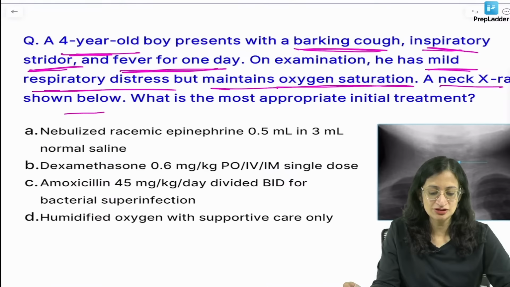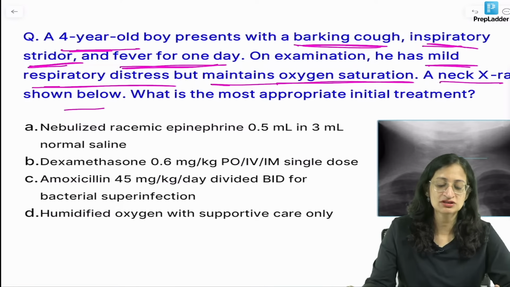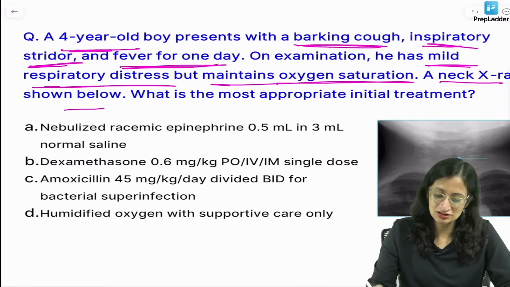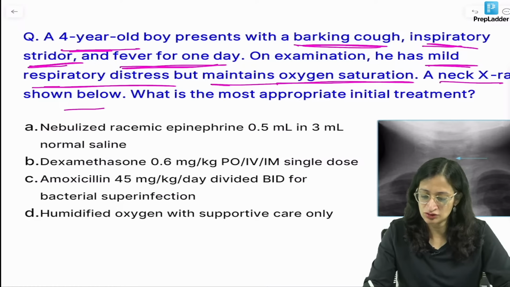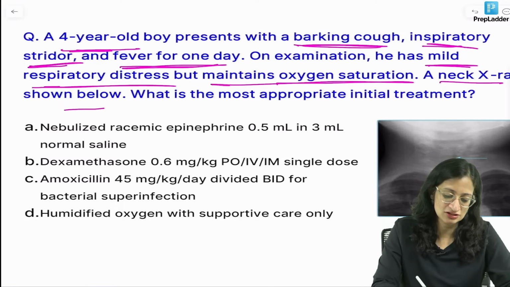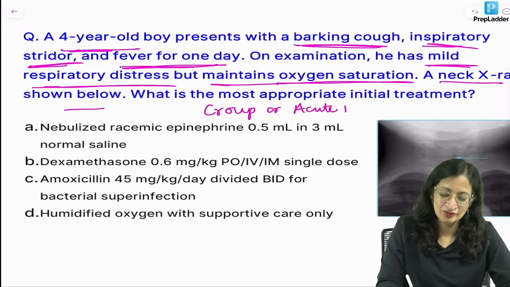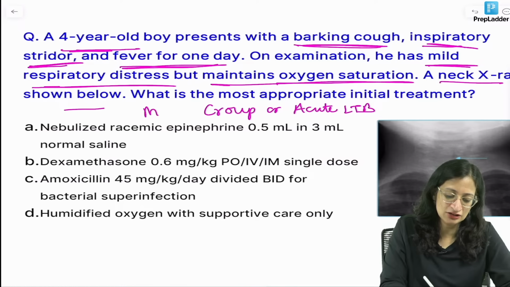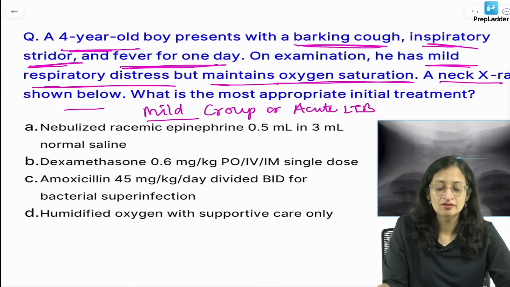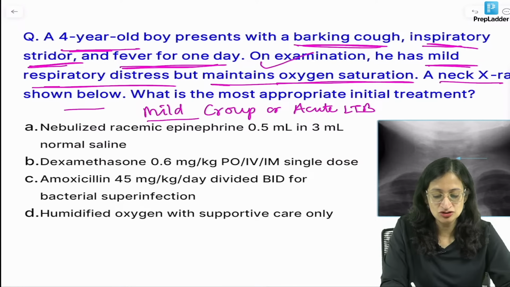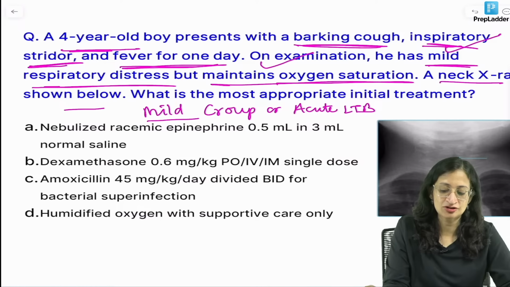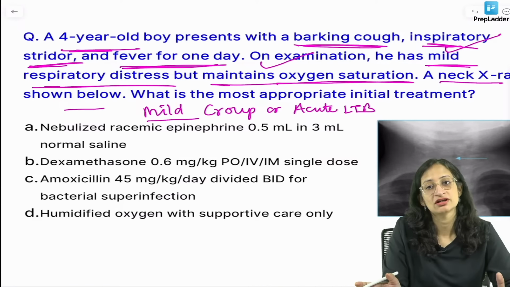And where do you get the steeple sign? So, our diagnosis here is croup or acute laryngotracheobronchitis. And it is a case of mild croup. Why are we saying mild? Because the child is maintaining oxygen saturation, has only mild respiratory distress. The child is not very sick looking.